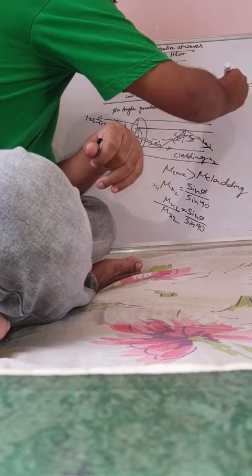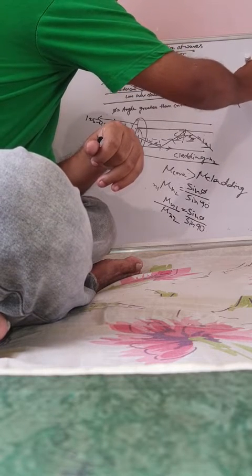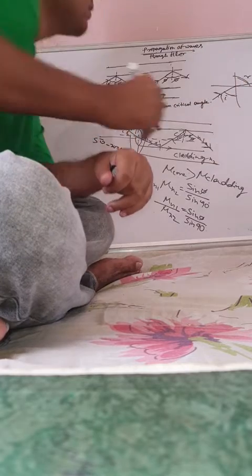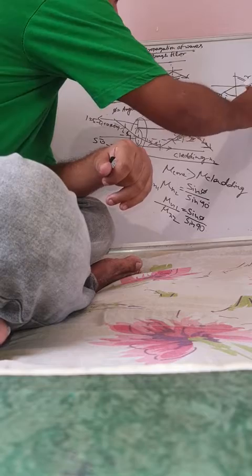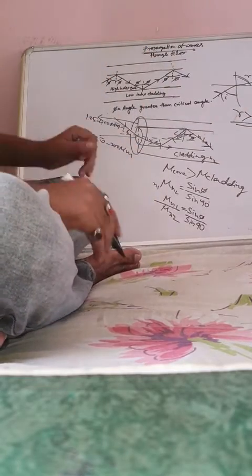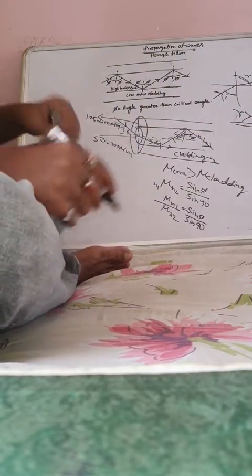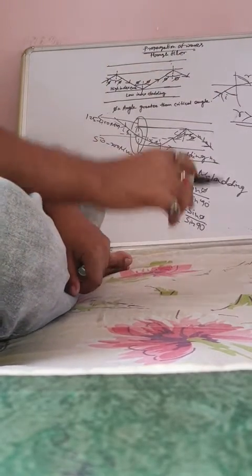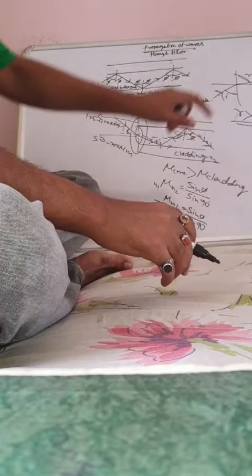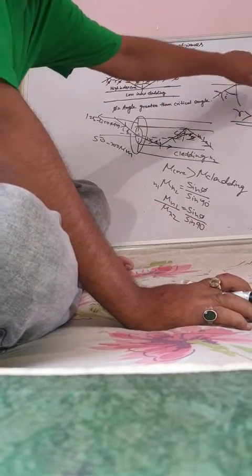This is your I. This is your R. R should be greater than I. This is your incidental angle, this is your refractive angle. R must be greater than I, because the wave is traveling from denser medium to lighter medium.